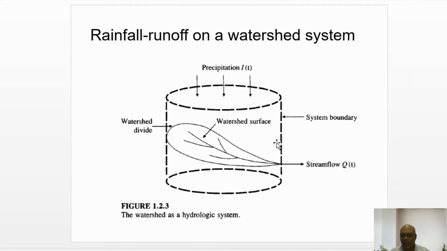Every watershed area has one outlet. That outlet is the lowest elevation within that watershed area, so all the water flows to that point, and from there it joins a stream.